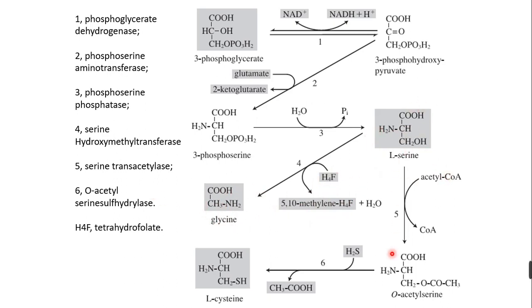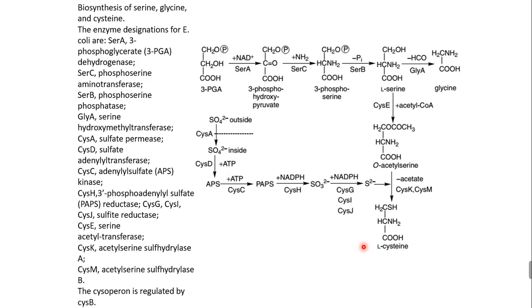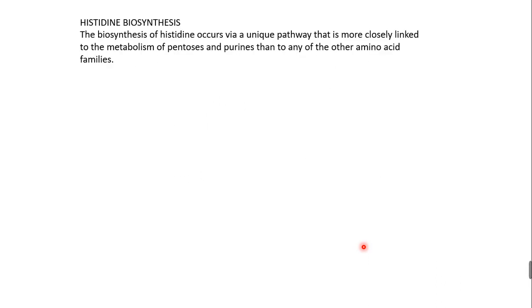From serine, O-acetyl serine is formed, and O-acetyl serine is converted into cysteine by the enzyme O-acetyl serine sulfhydrolase. The acetyl moiety is removed, so the remaining thing is CH2SH, that is, H2S is incorporated. So next one is the biosynthesis of serine, glycine, and cysteine. This is a continuation in the same detailed manner.